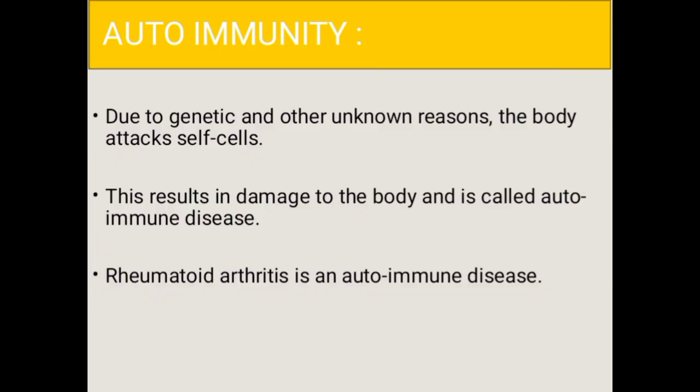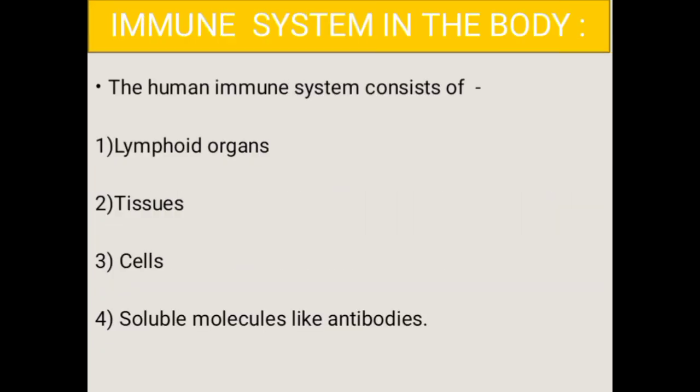Now we shall move on to the last topic in immunity, that is the immune system in the body. The human immune system consists of lymphoid organs, tissues, cells, and molecules like antibodies. The immune system also plays an important role in allergic reactions, autoimmune diseases, and organ transplantation. Organ transplantation is the only remedy to enable the patient to live a normal life.